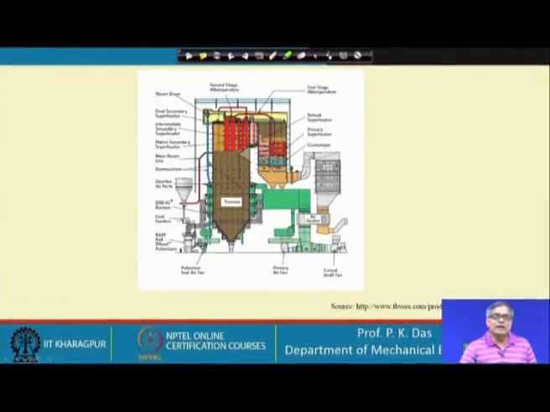And here we can see that through this nozzle the fuel is injected, either in the form of pulverized coal or in the form of oil, and combustion takes place. If you closely look at this figure, you will find other heat exchangers, the reheater, the superheater, etc. There is also an air preheater, which is a gas to gas heat exchanger.